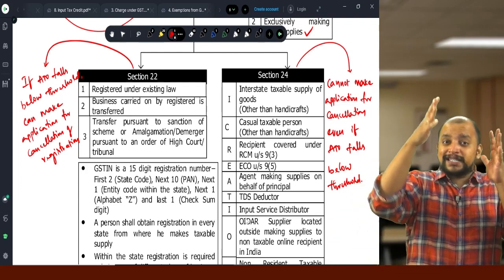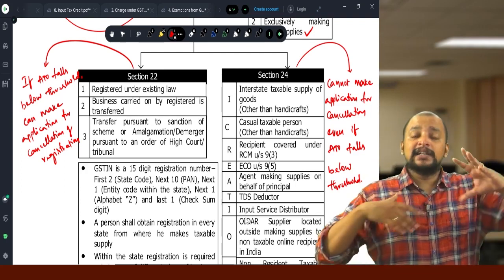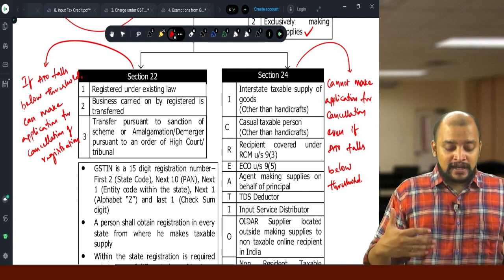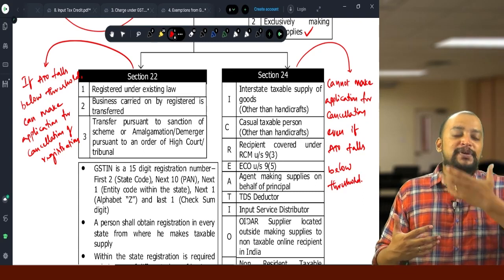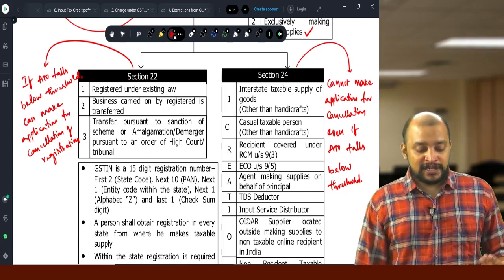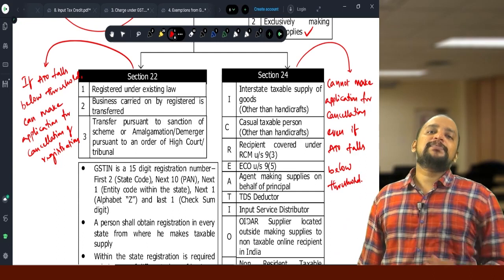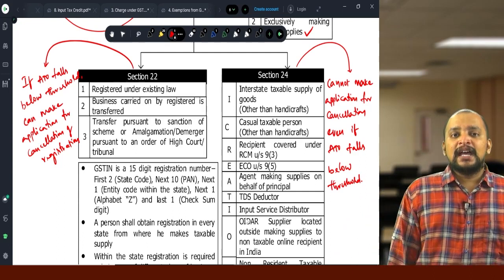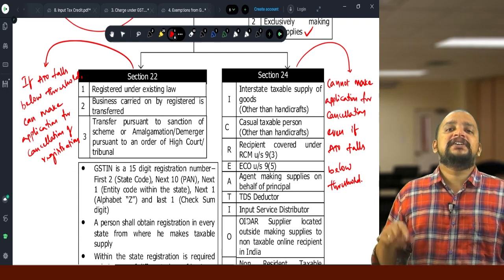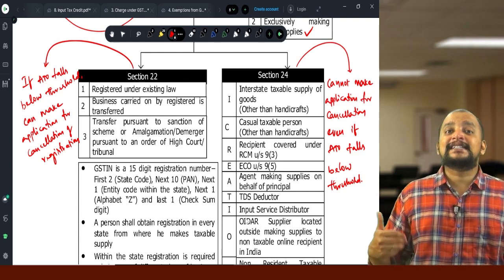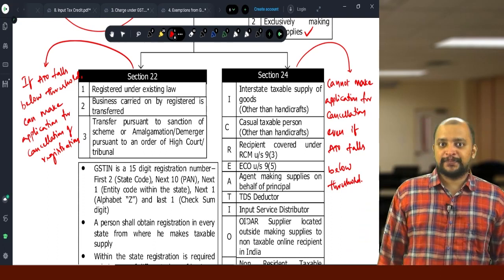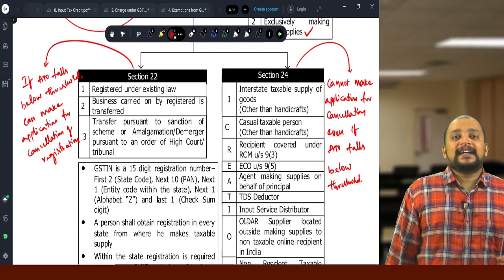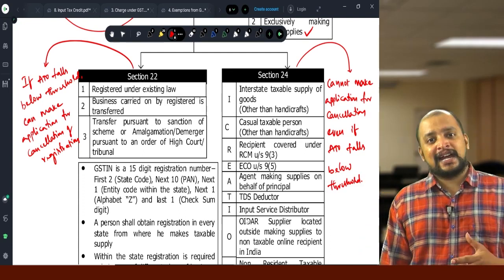And 22 compulsory registration is applicable in which case? Already registered under the earlier law, or transfer of business, or transfer pursuant to a scheme of amalgamation or demerger. Whereas 24 compulsory registration is applicable in case of I creations. You need to remember this keyword, I creations. I for interstate supply of goods other than handicrafts. C for casual taxable person other than handicrafts.